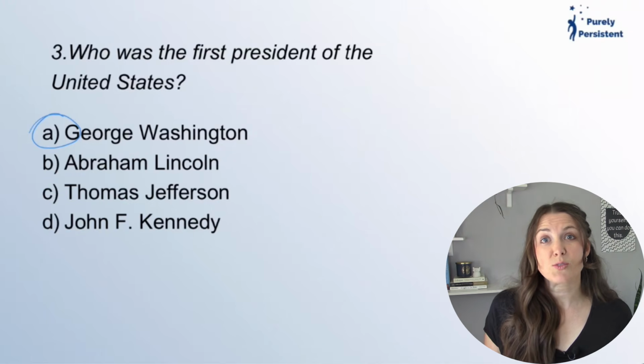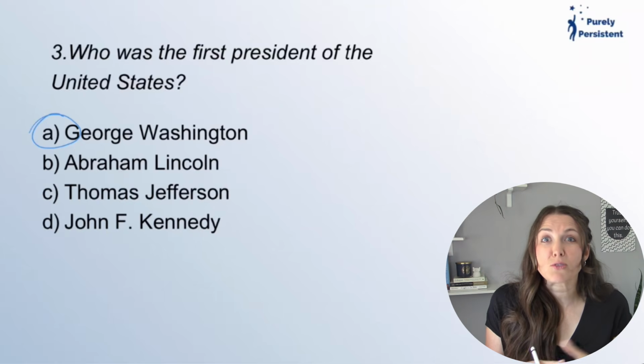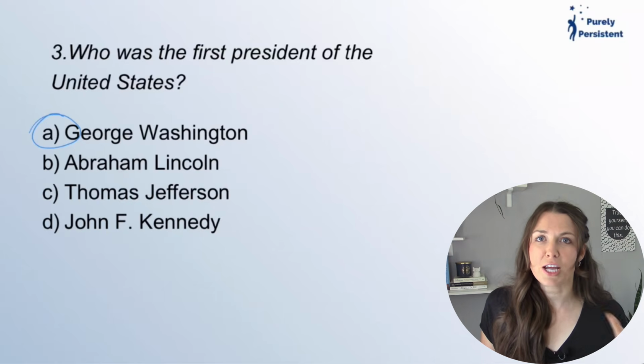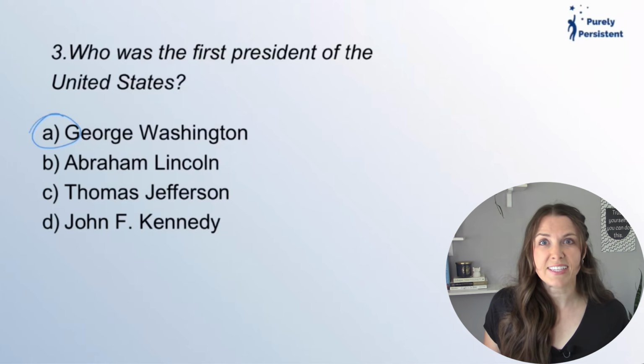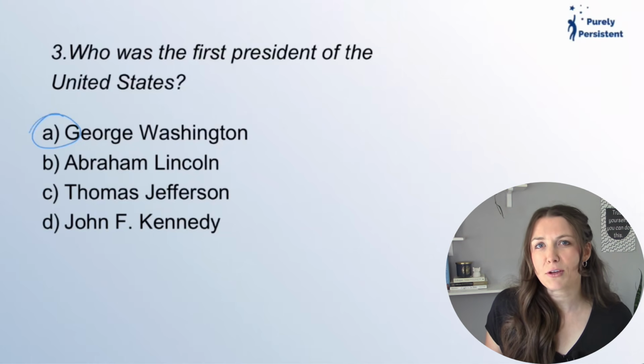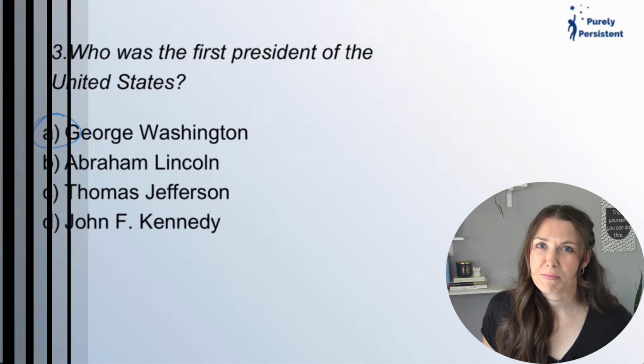So one thing that's really important, you don't need to know exactly who was president during what year, but if you have a general idea of who was president and what was going on around that time, that will be really helpful for you, especially the bigger, well-known presidents.